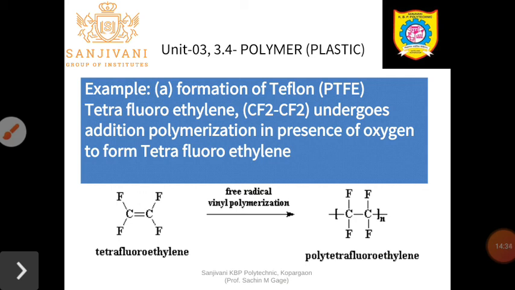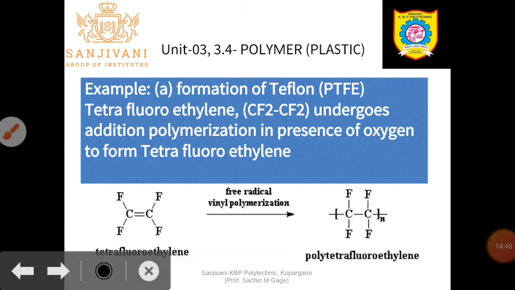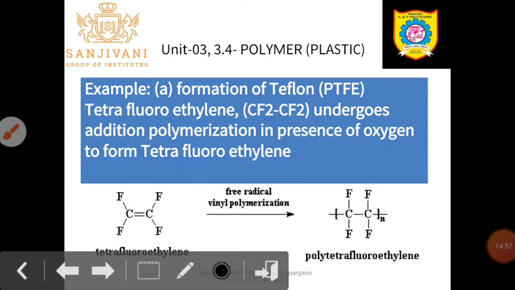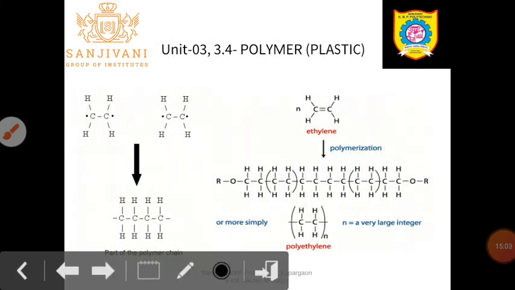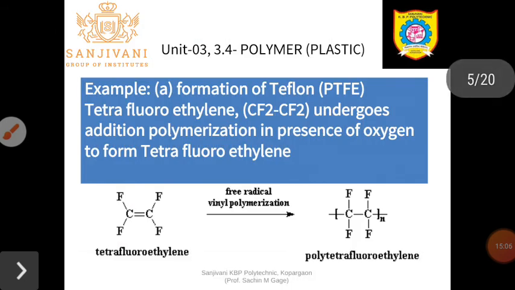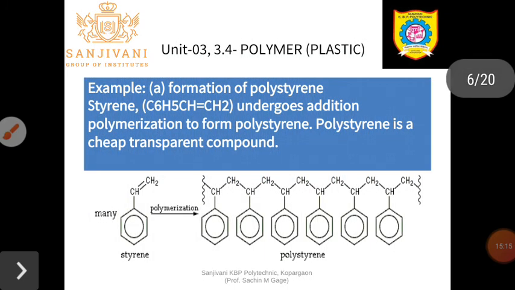subjected to the addition polymerization reaction, you will get such a moiety, that is CF2 repeated n number of times, which is called polytetrafluoroethylene. In short, it is called PTFE. So PTFE is nothing but polytetrafluoroethylene, where the monomer is CF2 double bond CF2, called tetrafluoroethylene. On polymerization, it gives polytetrafluoroethylene, commonly called Teflon. So this is also an example of addition polymerization reaction.